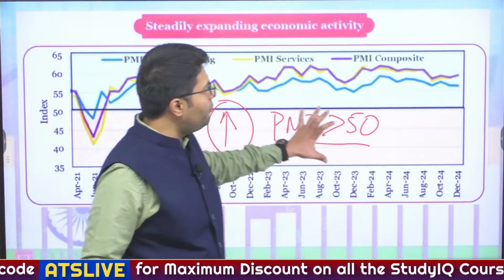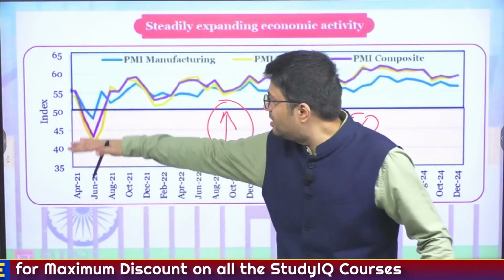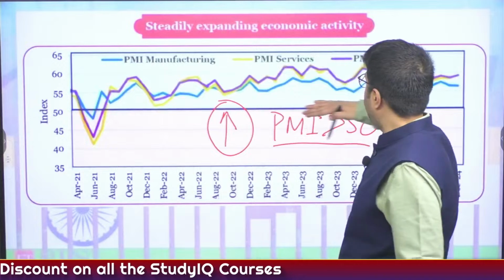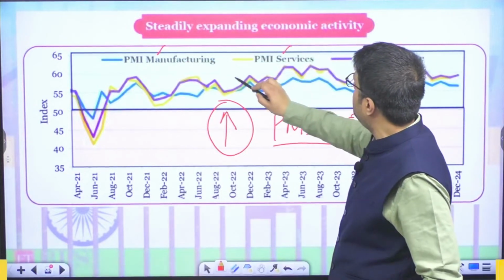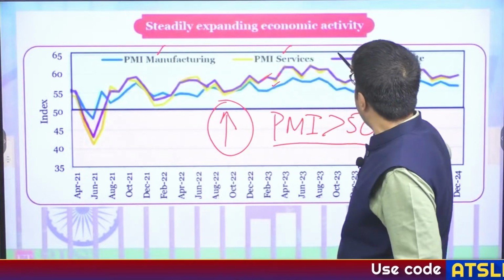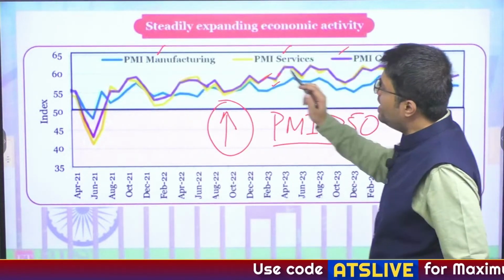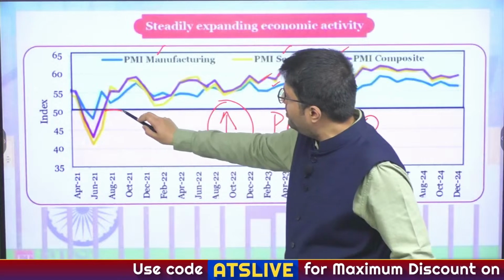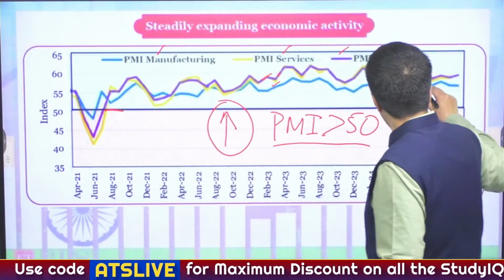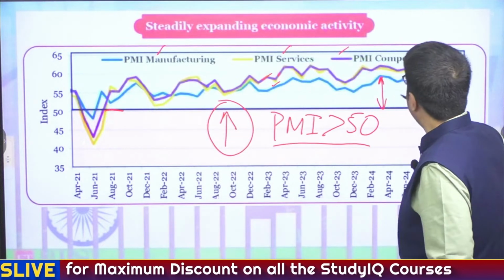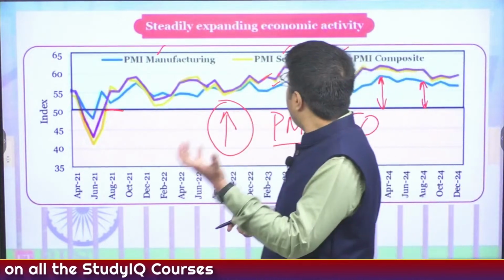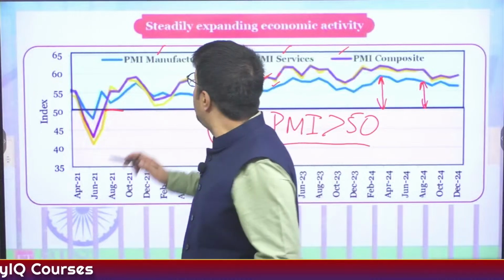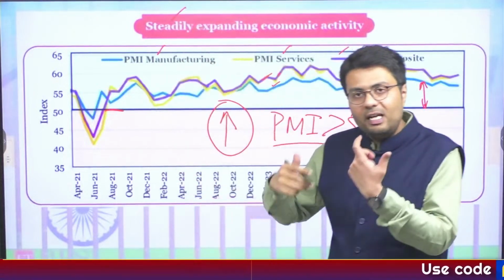You can see from this graph, this line here is the level of 50, and India's PMI manufacturing as well as PMI services, highlighted by these three lines as well as a composite PMI, has remained above 50 since June 2021, and now it has increased to a much further distance from 50. And this highlights India's expansion in economic activities, much more significant and steady than before.